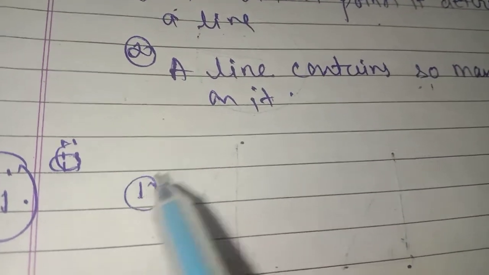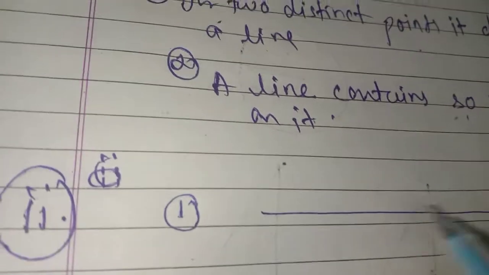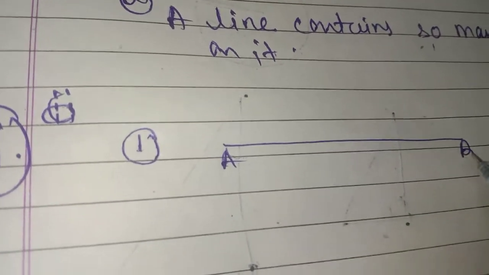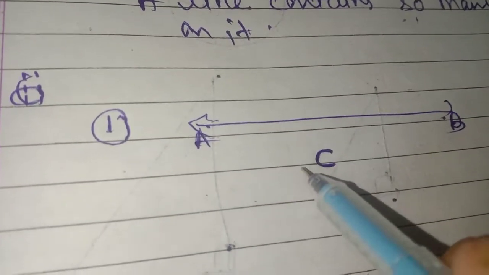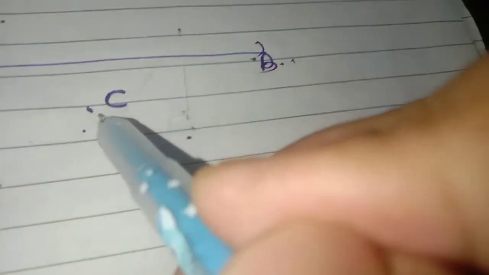Okay, now if I consider the first postulate for the second question, if it is a straight line AB, I have 2 different points forming a line, but C is somewhere here, which is not on the line. So we can say that there are 3 points in which 2 points determine a line, but C is not on the same line.